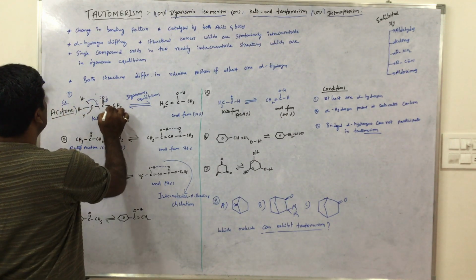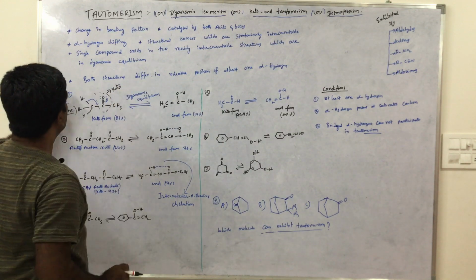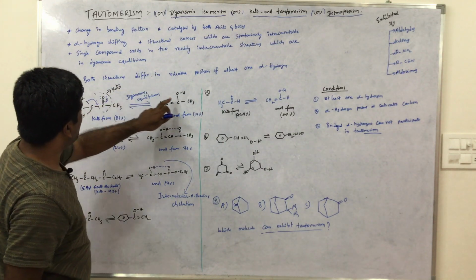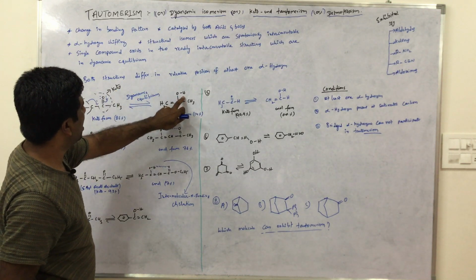This keto group gets converted into an alcohol group.